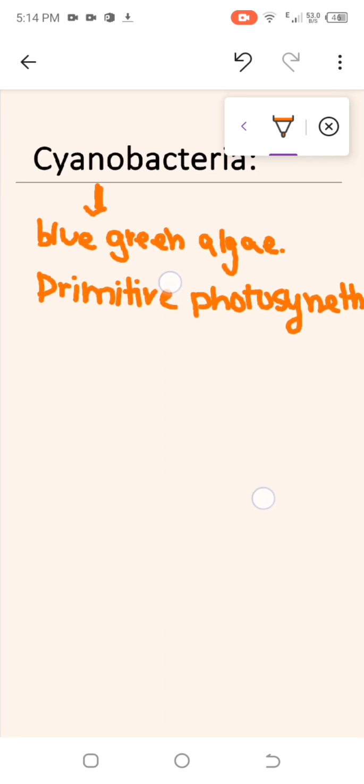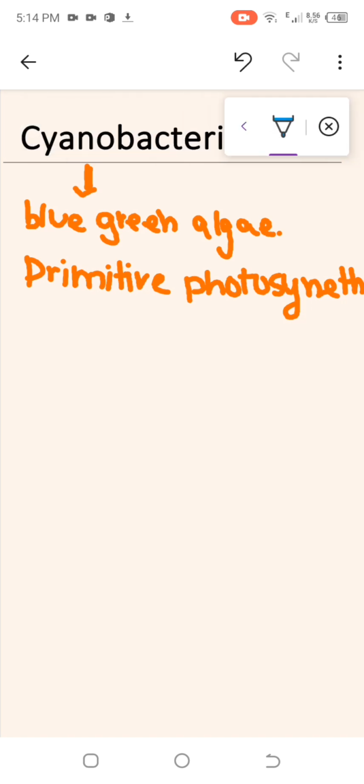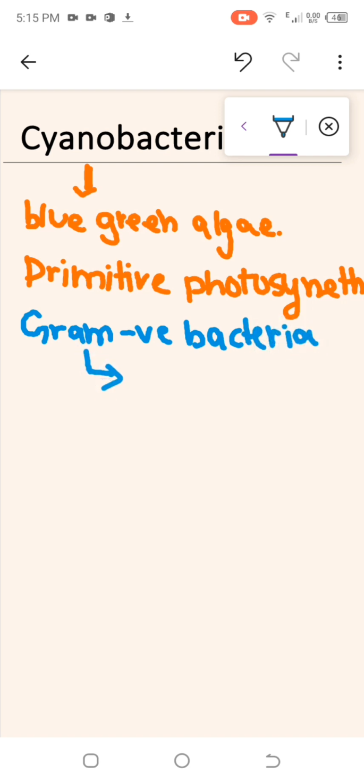After that, we can say cyanobacteria are gram-negative bacteria, as I gave you the concept of gram-positive and gram-negative bacteria. Cyanobacteria are gram-negative bacteria which have low peptidoglycan in their cell wall.